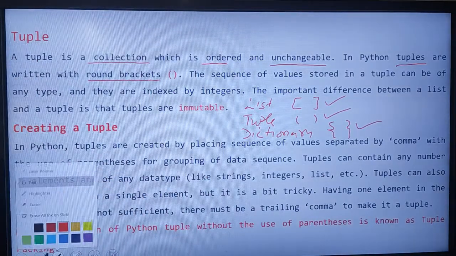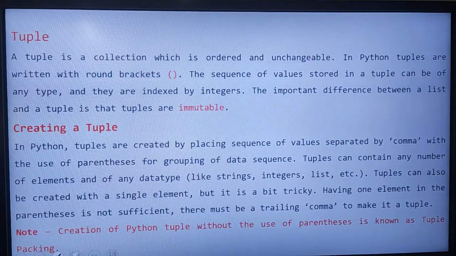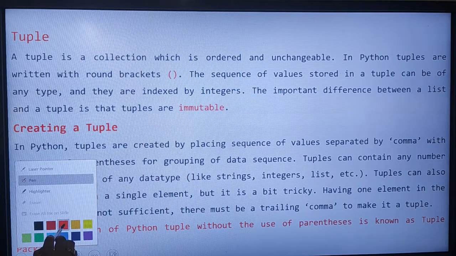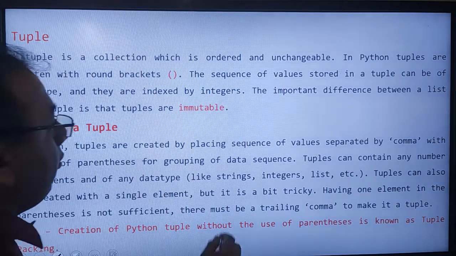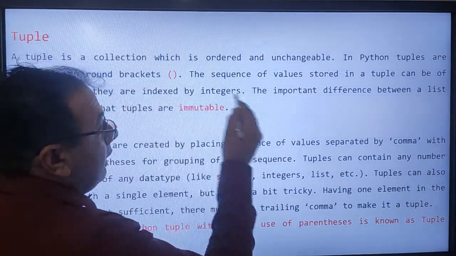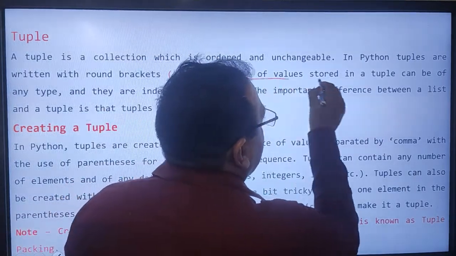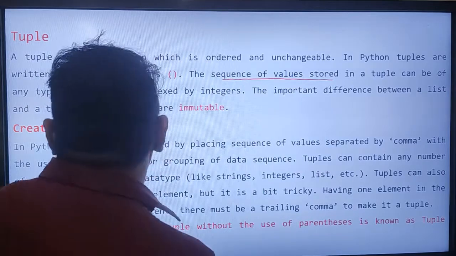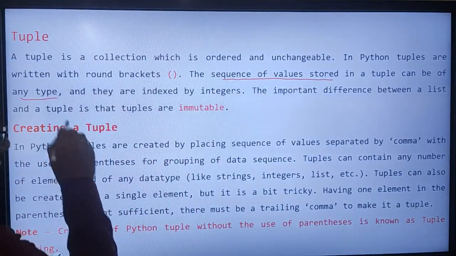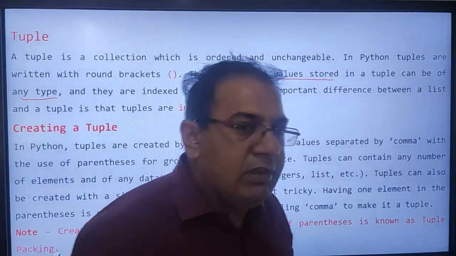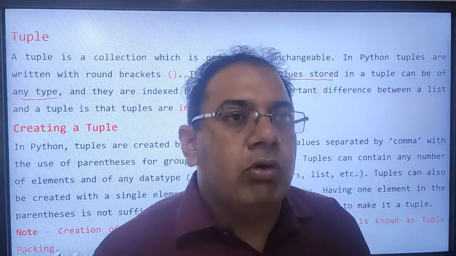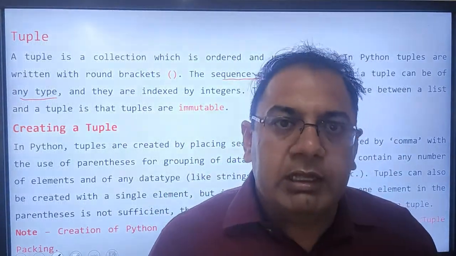Before going forward, we will discuss that in tuples there is a sequence of values stored, and it can be of any type.